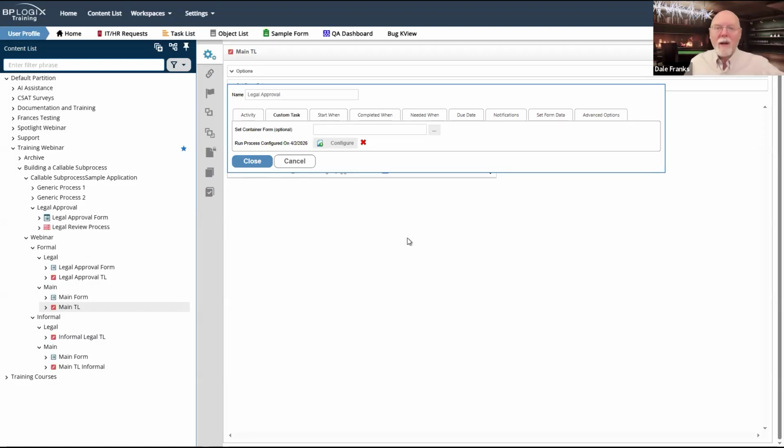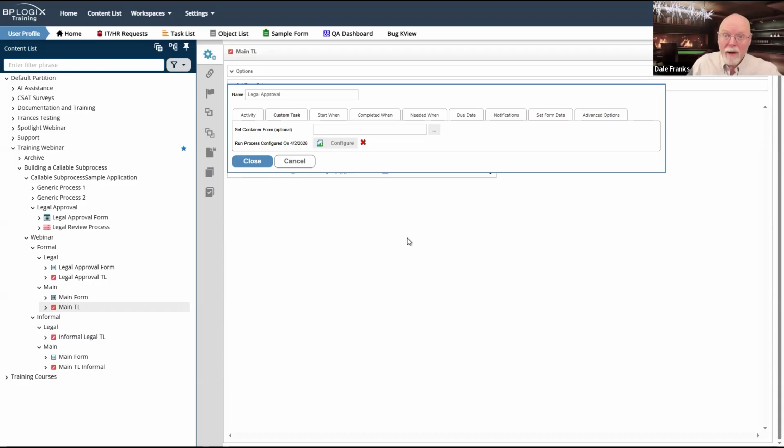If the end of what happens to my main process is dependent in any way on the legal approval, then I really do want to call the legal approval via the process activity to ensure that my main process stops dead and pauses while the sub process goes through what it needs to go through and completes.